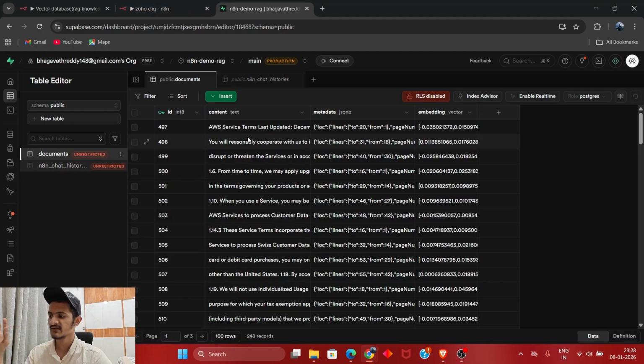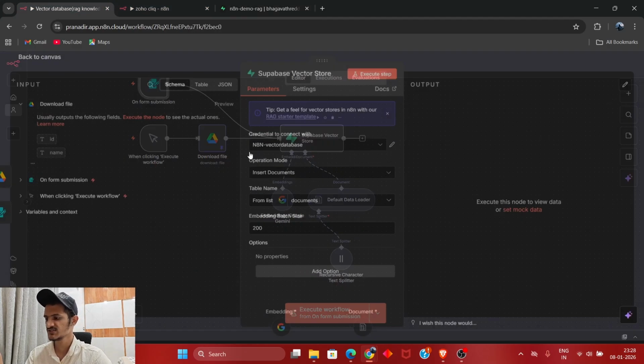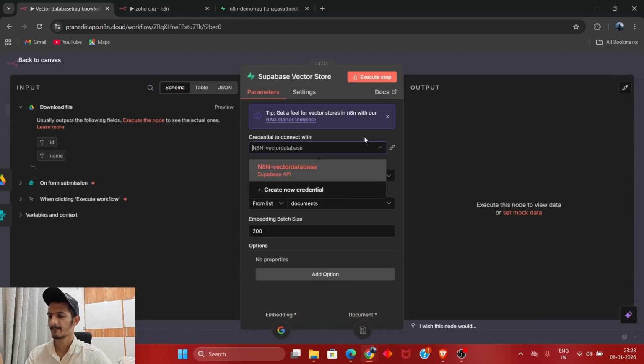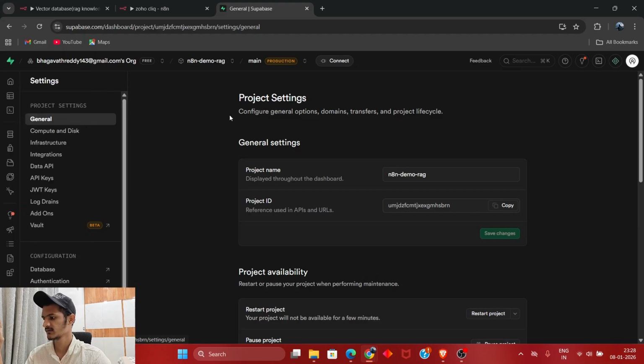So after you create the project and the tables, you need to come over here and create a credential in your Supabase. In your Supabase integrations, you will get your API and stuff. You just need to get it over here and